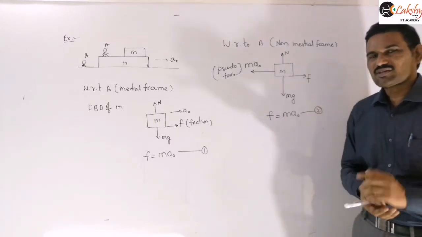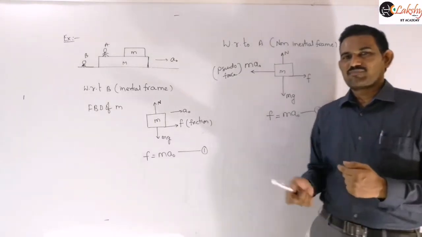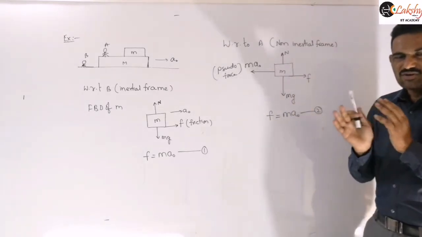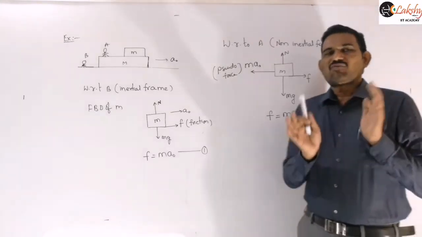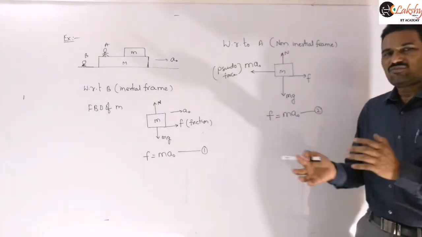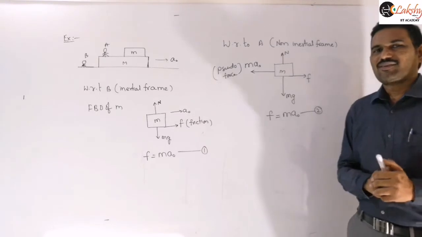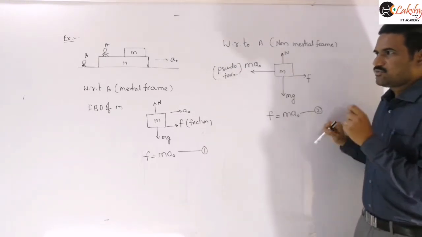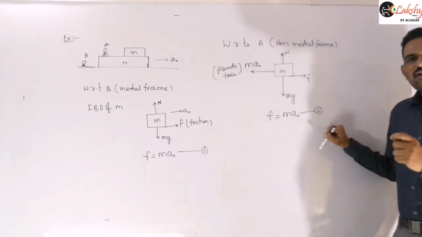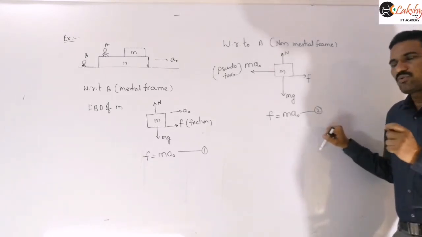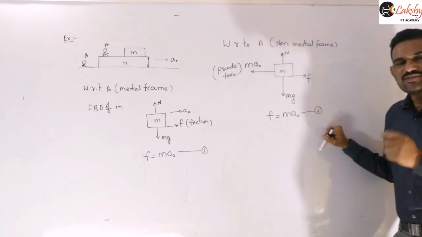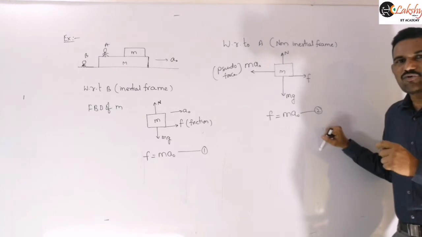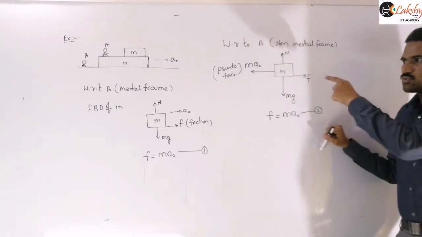Here the situation is the object is in accelerating motion. Here the situation is this object is in equilibrium. So the situation of the object will be different but the final result will be the same whether you are solving with respect to the inertial or the non-inertial frame. You should understand that whenever you solve the problem from a non-inertial frame of reference and apply Newton's second law, in order to make Newton's second law valid, we need to take this pseudo force.